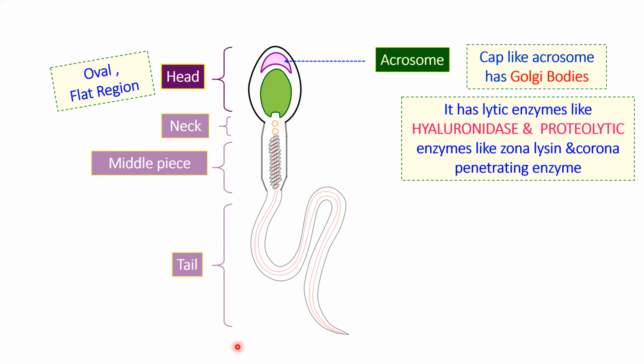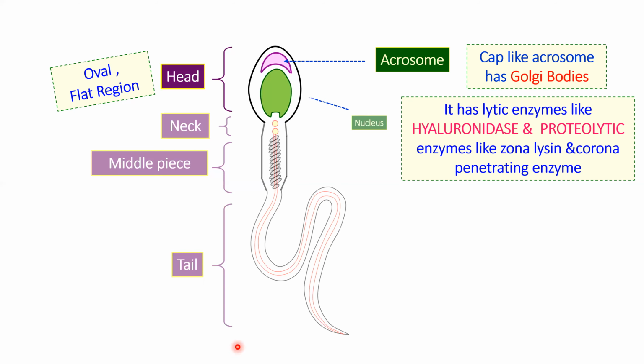These are the lytic enzymes which are very important, because when the sperm enters the ovum, it has to break the wall of corona. It has to break the cells of corona radiata and zona lysine. So with the help of these enzymes, it will be able to penetrate the ovum. So the acrosome's function is very important, and the content is also very important. Which enzymes does it contain? It consists of a lot of lytic enzymes like hyaluronidase and proteolytic enzymes. Plus it also consists of zona lysine and corona penetrating enzyme. We will discuss its function in detail when we talk about cleavage and fertilization in the subsequent lectures.